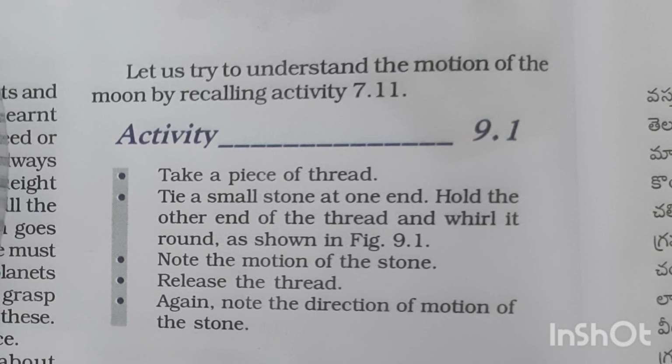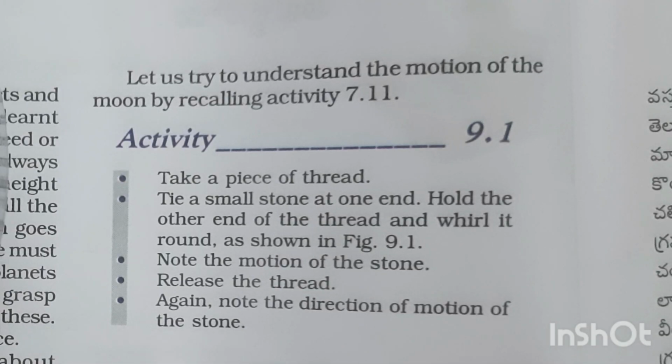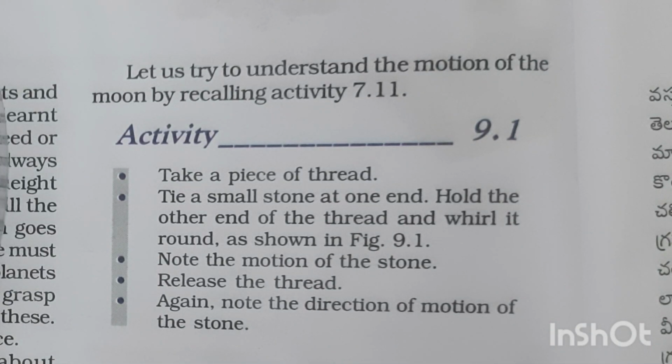So what is tangential direction? Tangential direction is the perpendicular direction. When the stone is left out, it will move perpendicular, making a tangent as it is released.